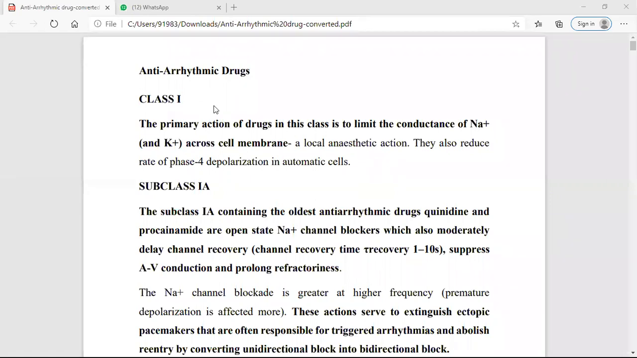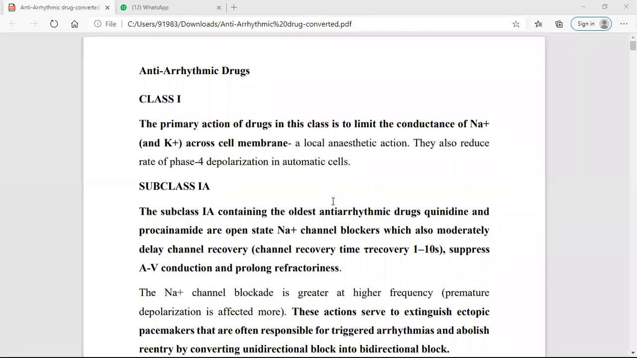Now in the classification, there are four classes in the Vaughan Williams classification: class 1, class 2, class 3, and class 4. Now what is class 1? Class 1 is again divided into class 1A, class 1B, and class 1C. What do you mean by a class 1 drug? The primary action of the drugs in this class is to limit the conduction of sodium across the cell membrane. Means these are the drugs which inhibit depolarization and also have local anesthetic action.